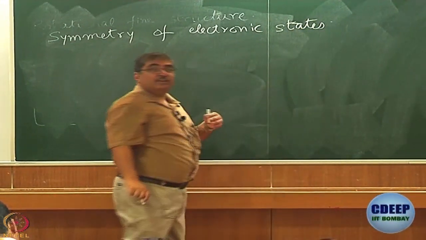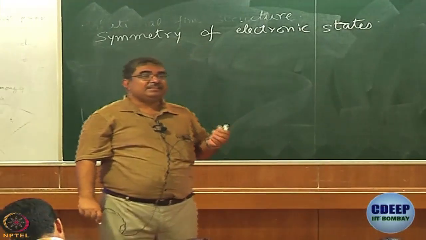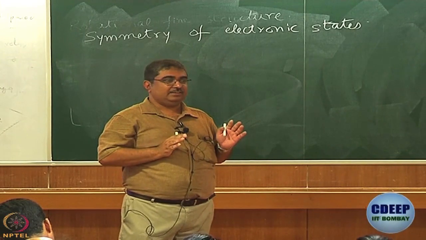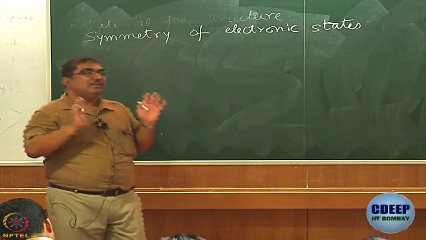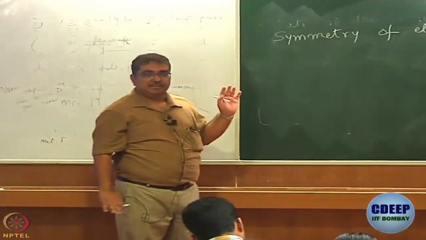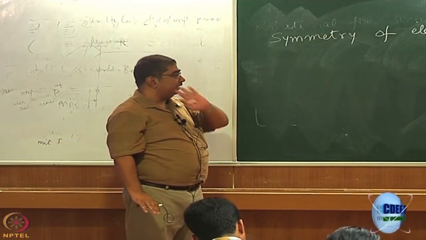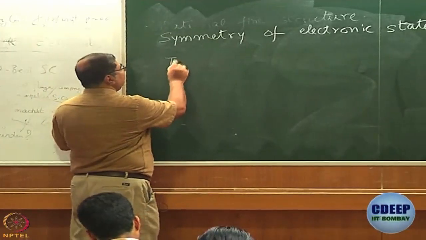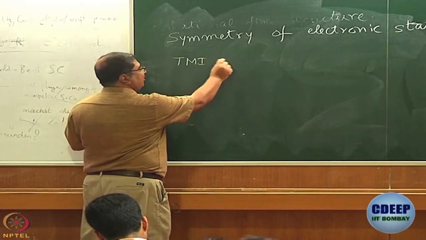When I say symmetry of electronic states, I mean symmetry of the spatial part of the total electronic wave function. Let us see what it means, and why do we need to do this? We need to do this because we go back to our old friend, the transition moment integral.